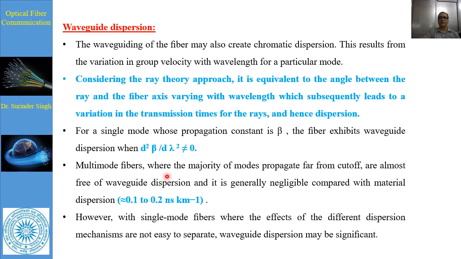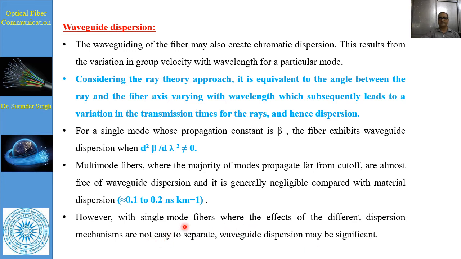In multimode fiber, a majority of the modes are propagating far from the cutoff, and a large number of modes are there, almost free of waveguide dispersion, which is generally negligible compared to the material dispersion, around 0.1 to 0.2 nanosecond per kilometer.